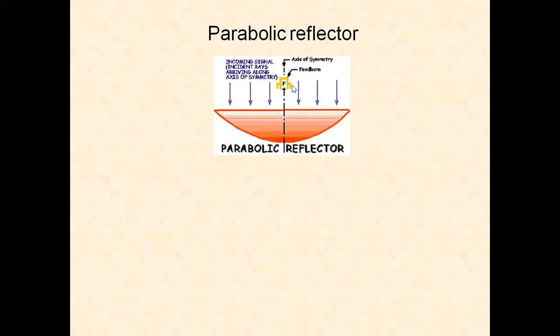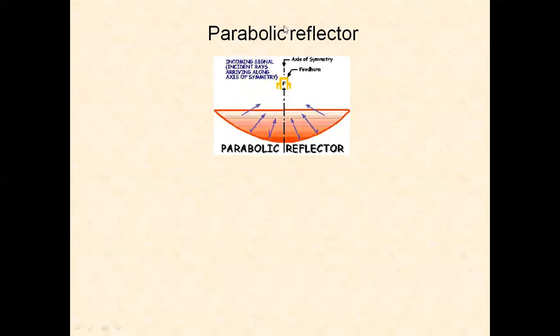So these radiations will go towards the parabola structure and will become parallel, and it will be radiated in that particular direction. The same antenna can also be used as a receiving antenna when it is connected to the receiver. For example, a DTH antenna is connected to the television receiver. The signal coming from the satellite, this structure should be oriented towards the satellite.